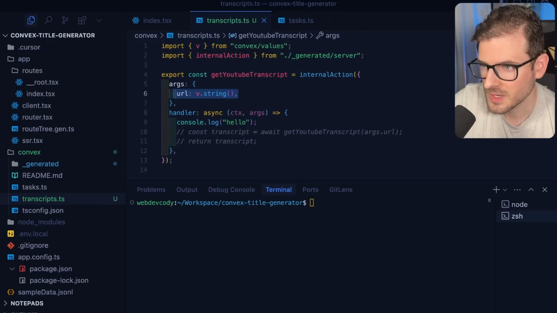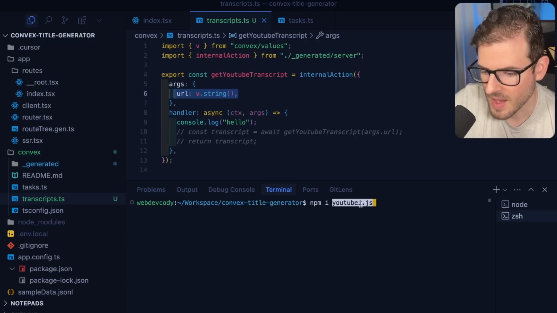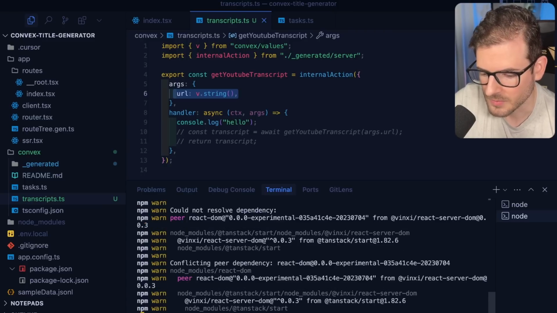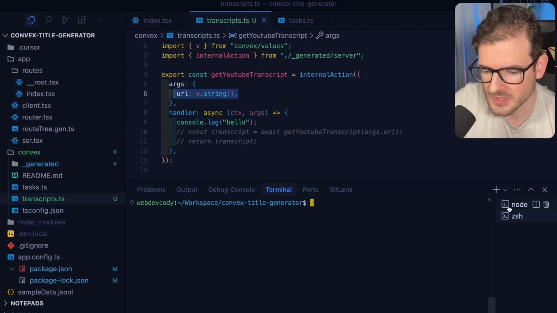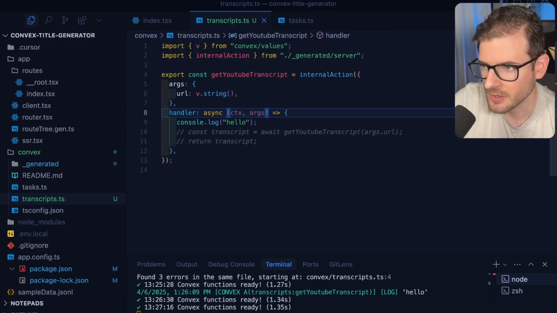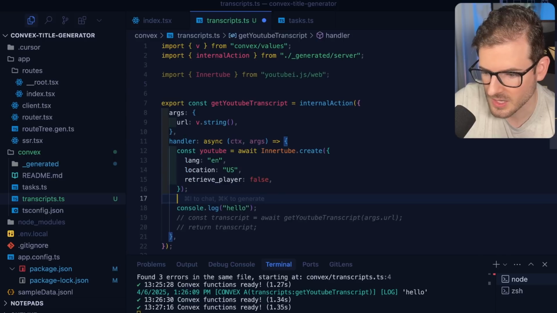So the way that I'm going to do it, there's a library called YouTube i.js, which I can install like this. And that's like a wrapper behind API calls to figure out how to download the transcript from the YouTube APIs. And now that we've installed that, going to our action over here, we simply just want to import that. So I'll just go ahead and import this. And then we can initialize an Innertube object. Let's just go ahead and initialize one here.